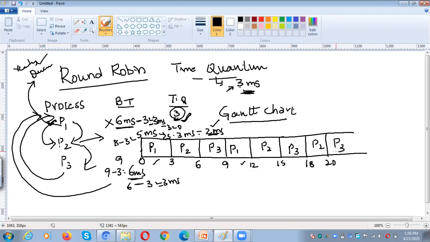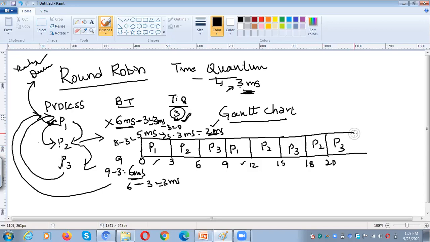Actually, we have given 3 milliseconds, but P2 requires only 2 milliseconds in the third round. Once it is completed, it completes its execution and the CPU is switched to the next process in the round, which is P3.